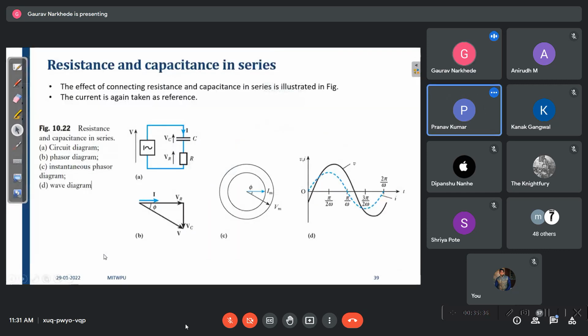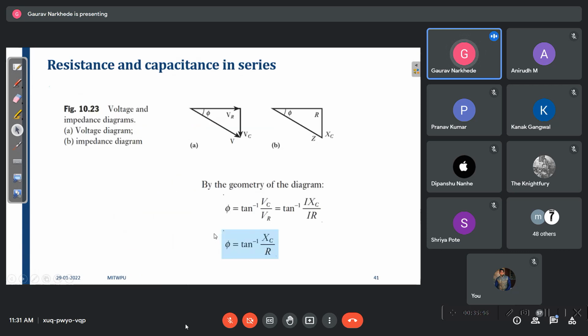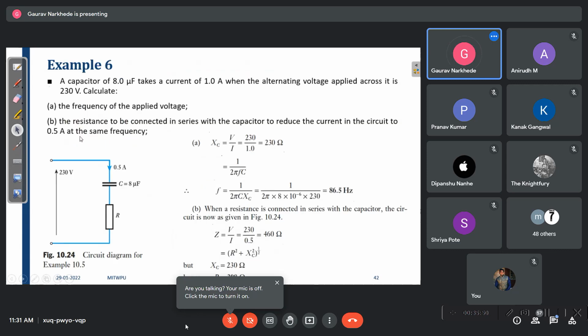RC series. So in RC series, if we want to find the total impedance, it is the root of R square plus XC square. The voltage also you can find. So let us say again we can have a problem. This is capacitor C, this is the current, total I in the circuit. Alternating voltage is applied across it, 230 volts. That is, the total voltage is given.